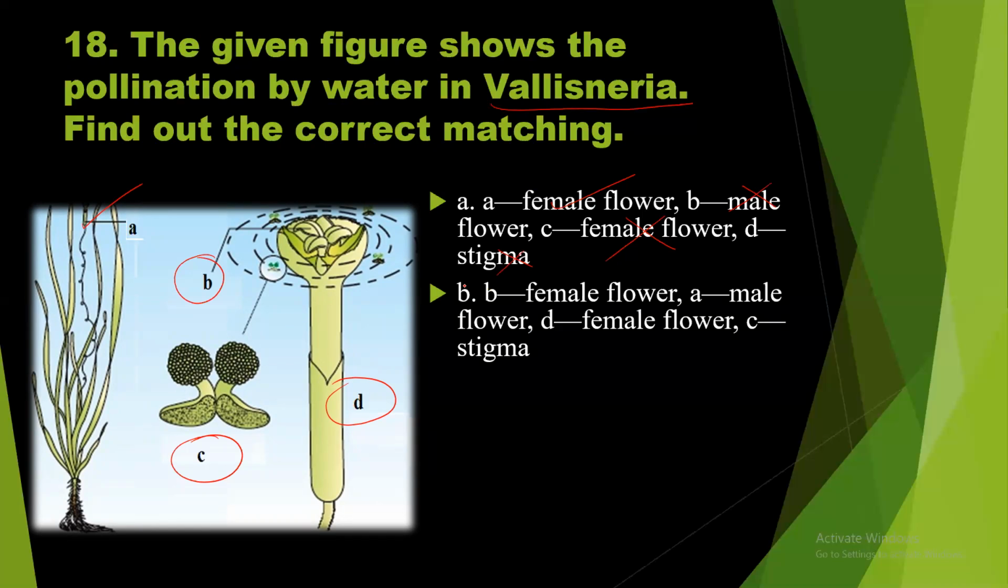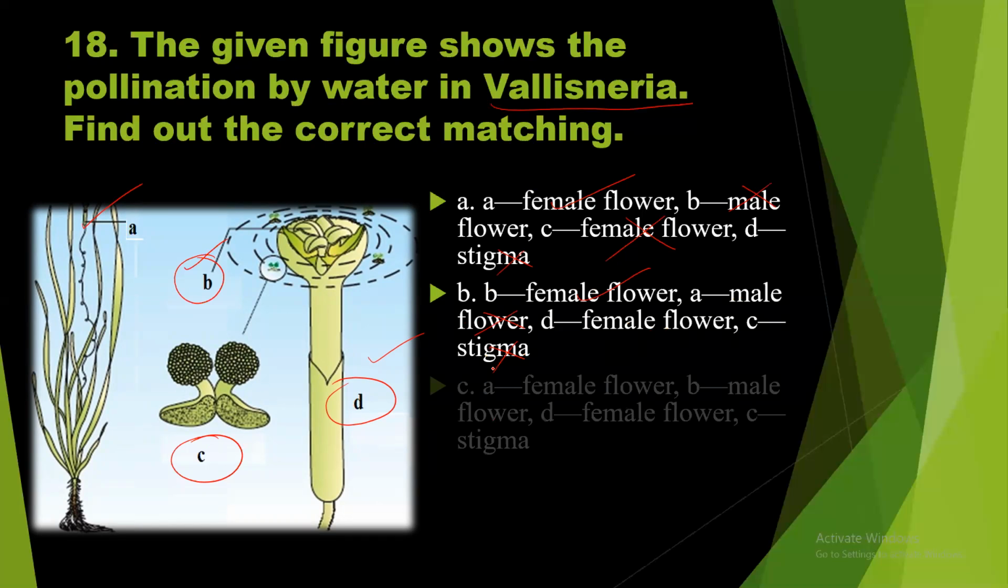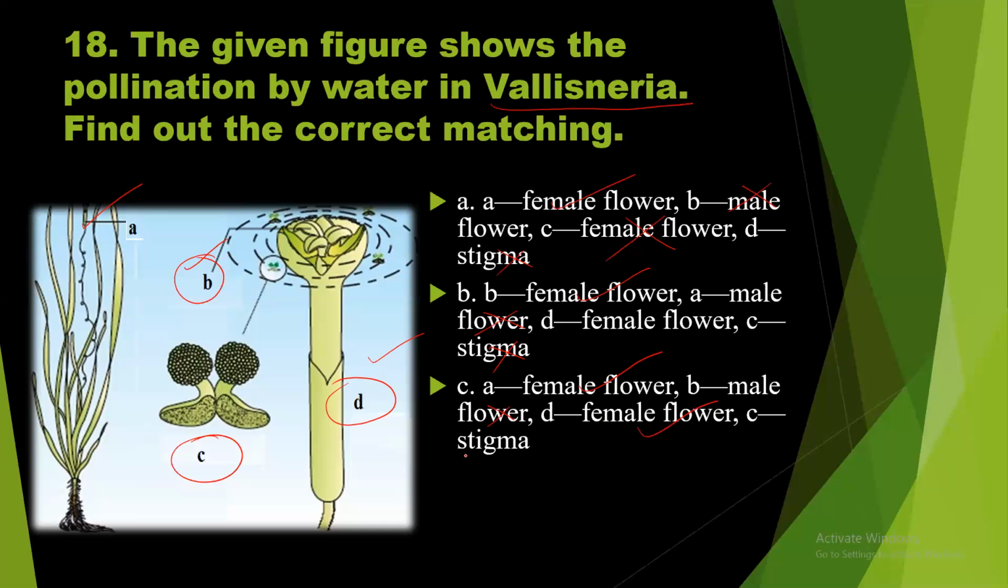Let us see option B. B, female flower. Okay. A, male flower. A, male flower is wrong. D, female flower. Okay, that is no problem. C, stigma. Labeling C, stigma. Wrong. Option C: A, female flower. Right. B, male flower. Wrong, I think. D, female flower. Okay. C, stigma. C, stigma is wrong.